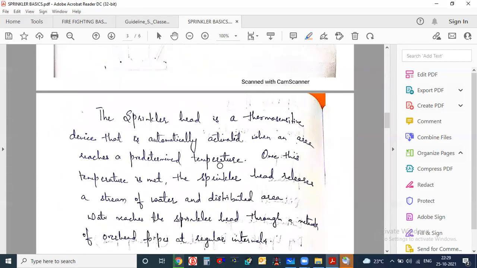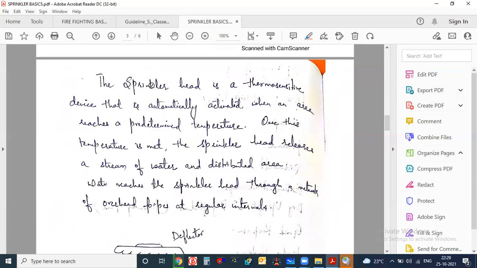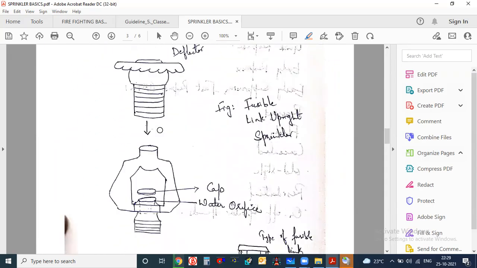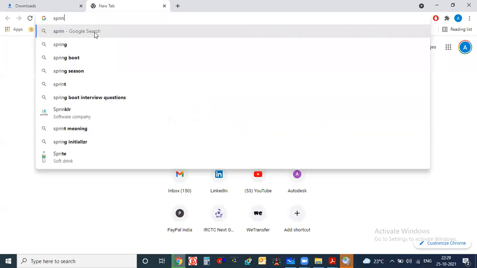Then after that, some things are written about the sprinkler head. What is the meaning of sprinkler head? It is a thermosensitive device that is automatically activated when an area reaches a predetermined temperature. Once this temperature is met, the sprinkler head releases a stream of water and distributes it over the area. Water reaches the sprinkler head through a network of overhead pipes at regular intervals. If you check closely, the sprinkler will look something like this. I will show you sprinkler heads.